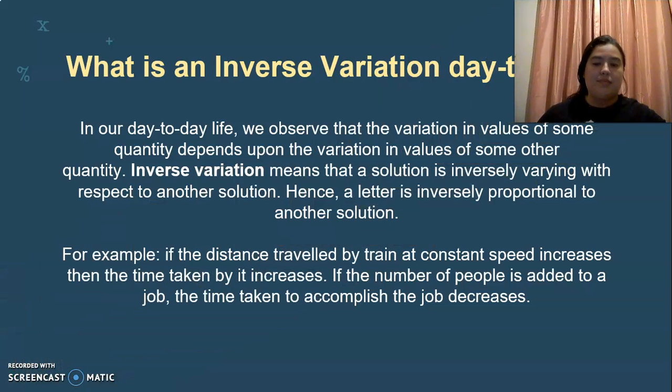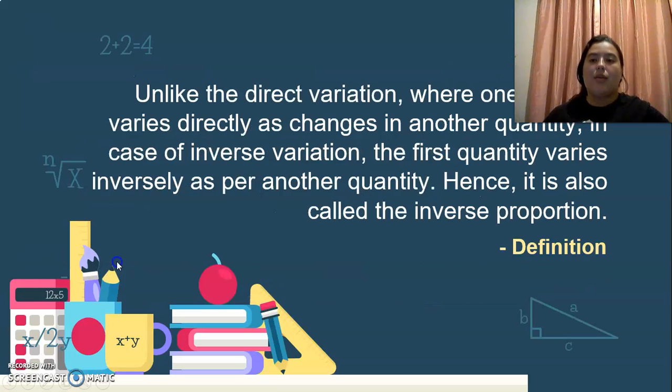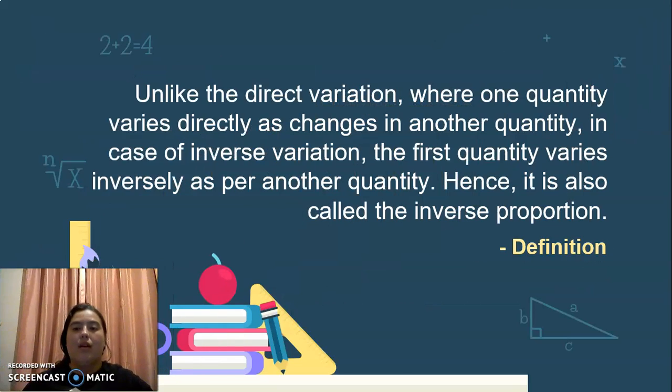For example, if the distance traveled by a train at constant speed increases, then the time taken by it increases. If the number of people added to a job increases, the time taken to accomplish the job decreases, okay? As an example of inverse variation. Unlike the direct variation, where one quantity varies directly as changes in another quantity, in case of inverse variation, the first quantity varies inversely as per another quantity. Hence, it is also called the inverse proportion, okay, as a definition.